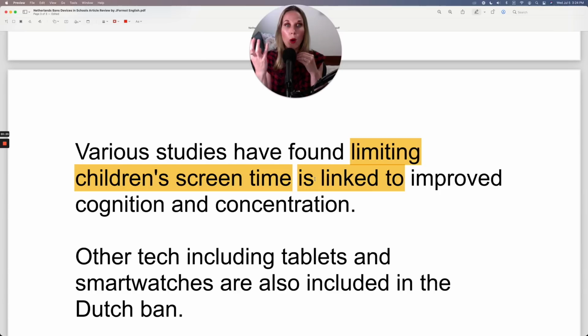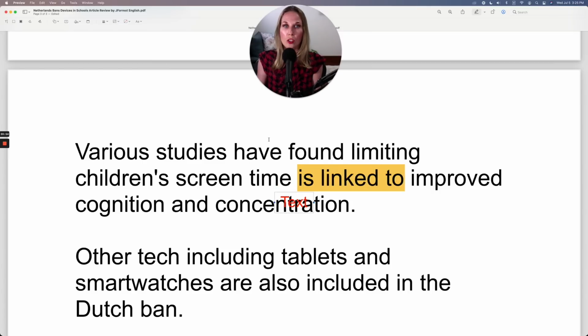So we have one thing, limiting children's screen time. And then we have another thing, improved cognition and concentration. If something is linked to something, it means they're connected, because this is a link. You can think of a chain link in a fence. They're connected. So that's to be linked to. So our verb here, our expression is to be linked to.